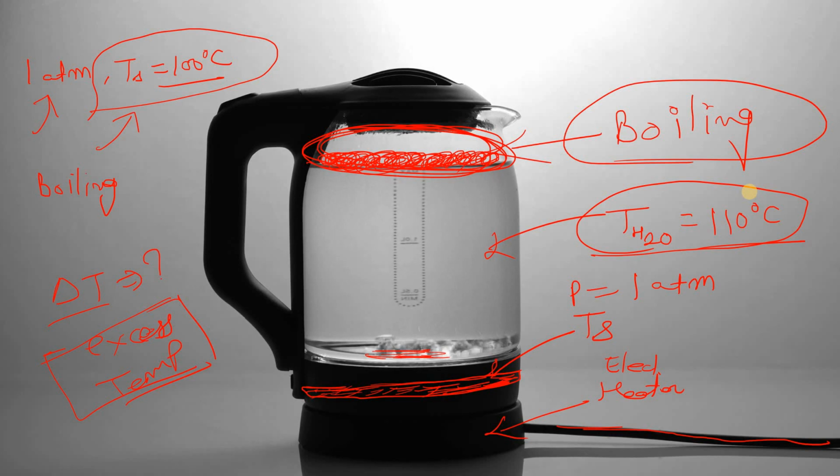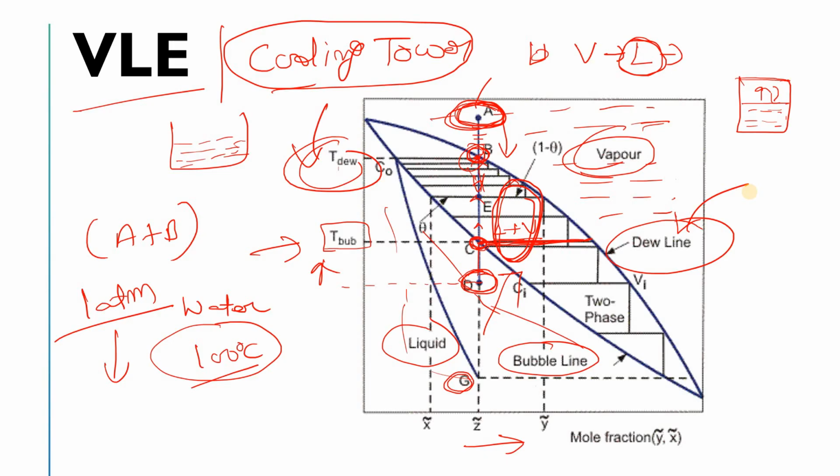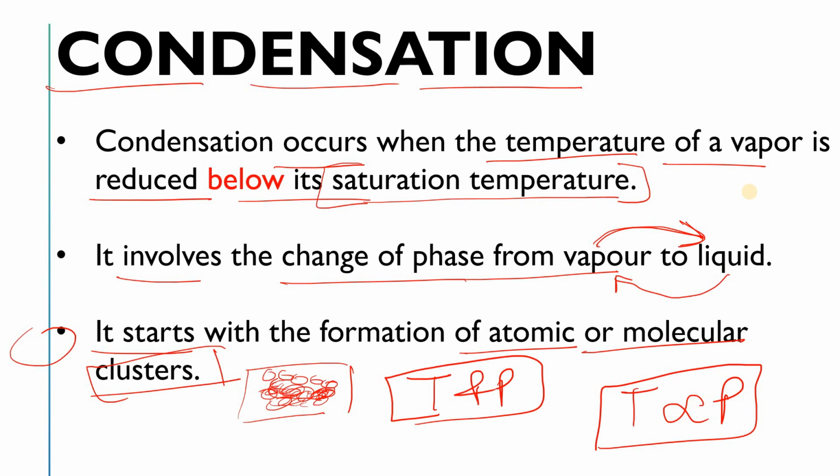Are you getting my point? In the case of water, at 100 degrees Celsius your water starts boiling at 1 atmospheric pressure. This is very, very important. But in the case of condensation, what happens is that your vapors convert into liquid when you reduce the temperature. Are you getting my point? This is also very, very easy. So your temperature should be below the saturation temperature at that pressure, right?